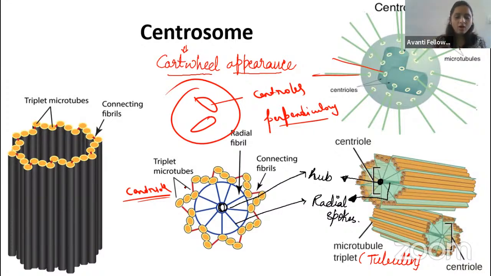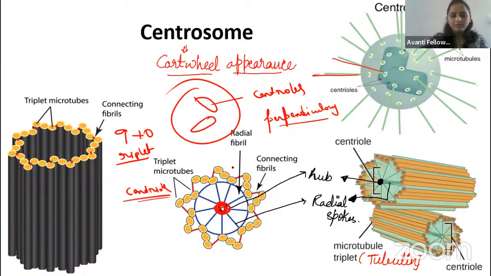When you are talking about the centriole, it is 9 plus 0 triplet. Here the microtubules which are arranged are not doublets, so there are triplets. And in the center, there are no microtubules present. In the center, we can see only the hub, which is proteinaceous in nature. Hub, remember, guys. So triplets are in the peripheral region, and in the center you can see the hub. Okay, guys, fine. So this is about the centrosome.